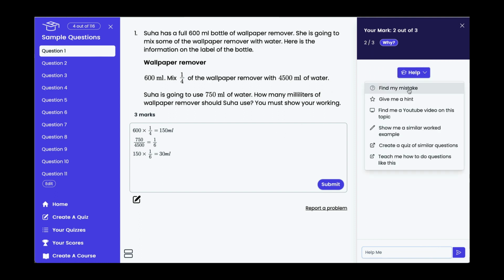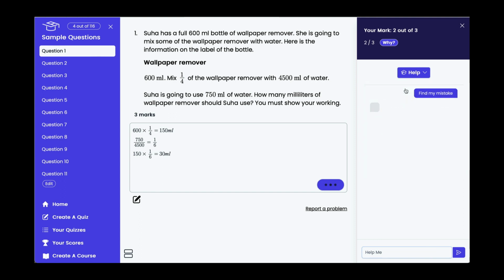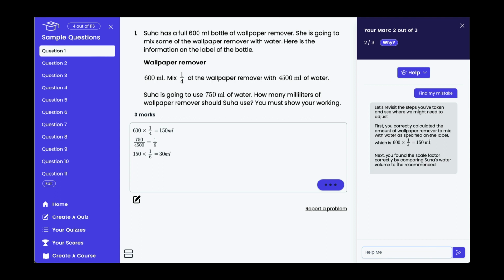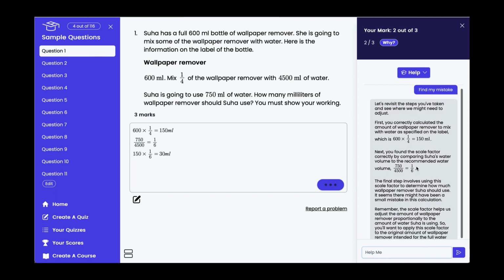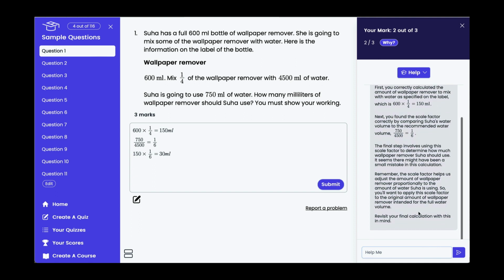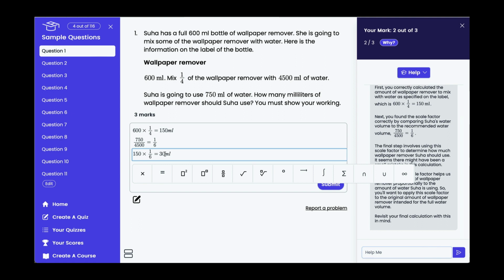I can also ask the AI to find my mistake or do one of various other things to help me figure out where I've gone wrong. So as a student, I can read this and it's telling me that I've done the correct things in the first two lines, so there might be a mistake in the final calculation. So it's not telling me the answer, but it's giving me a clue as to where to go. So hopefully I can spot that this should be 25 rather than 30.